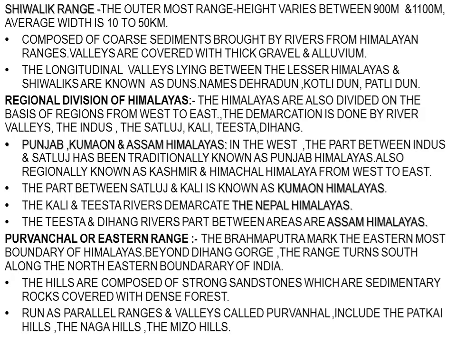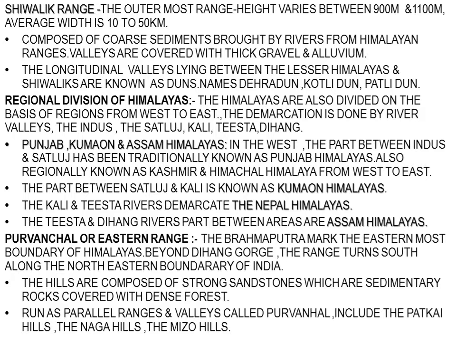Now, the part of the Himalayas lying between Satluj and Kali. The first part was lying between Indus and Satluj. The second part lies between Satluj and river Kali, and this area is known as Kumaon Himalayas. Then from Kali river to Tista river, it is known as Nepal Himalayas.